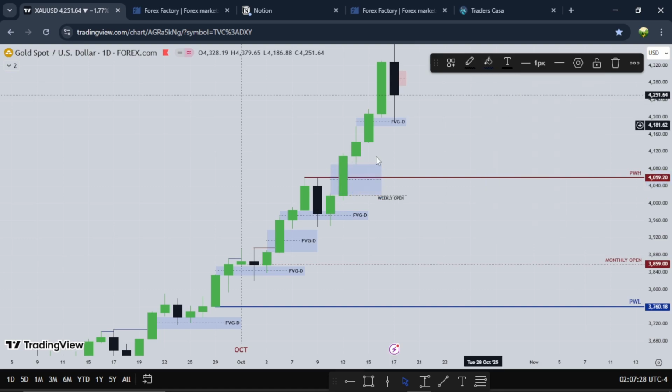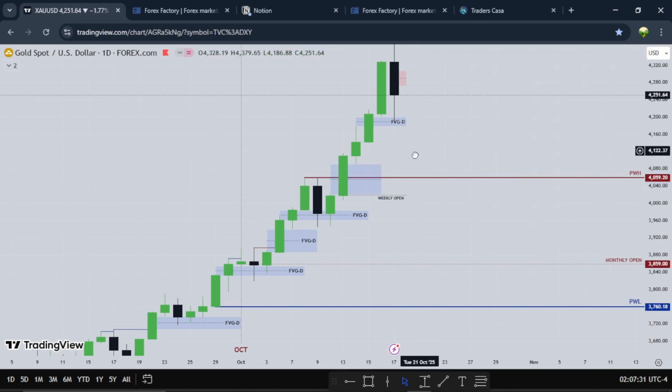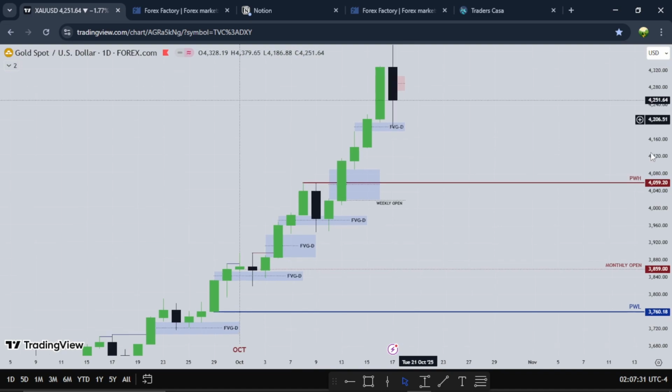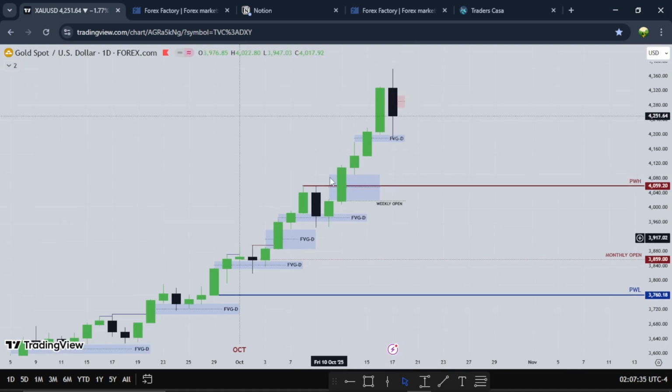So if this fair value gap would fail on gold, I want to see this one being used on gold. So I'm watching this fair value gap and this fair value gap. So that's about that on gold. Gold is heavily bullish, so higher prices on gold.